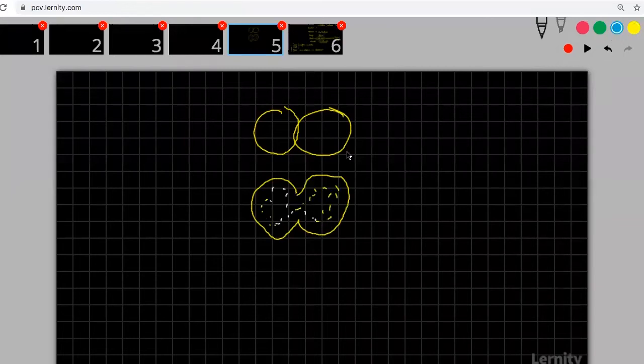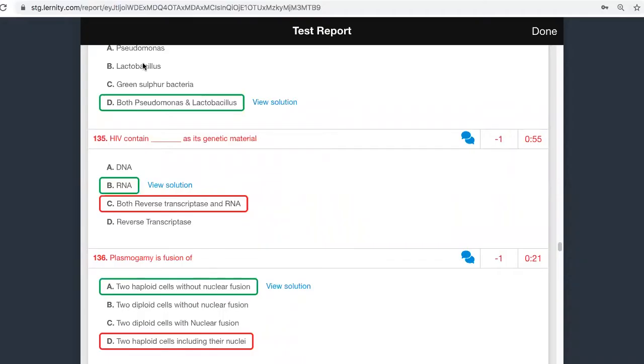If there are two nuclei, the nuclei will not fuse. You will see a dikaryon stage. That is what plasmogamy is. This is a cell which has undergone plasmogamy. So the nuclei will not fuse. The idea here is two haploid cells without nuclear fusion.